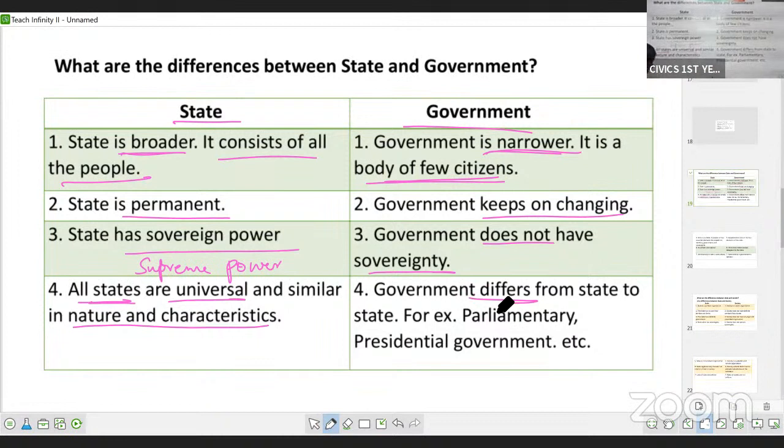Every state will have a different form of government, like the parliamentary form in India and the presidential form in America. So all states are universal in nature and possess the same elements.